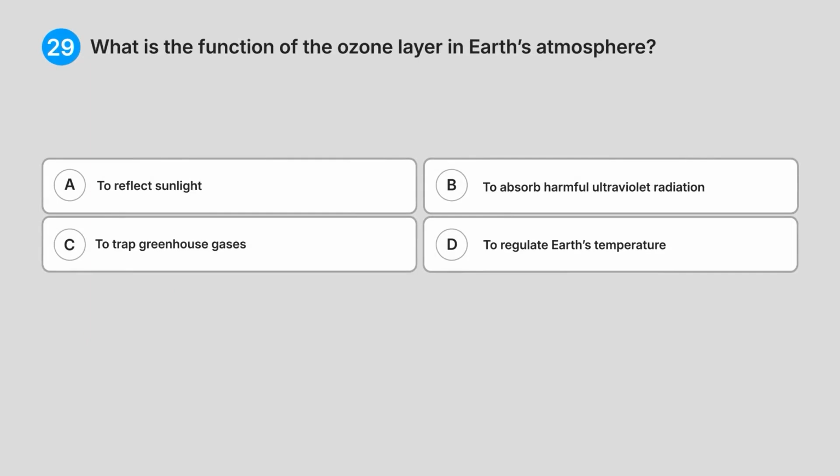29. What is the function of the ozone layer in Earth's atmosphere? A. To reflect sunlight. B. To absorb harmful ultraviolet radiation. C. To trap greenhouse gases. D. To regulate Earth's temperature. Do you know the answer?